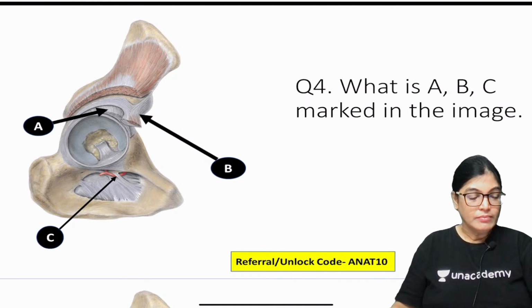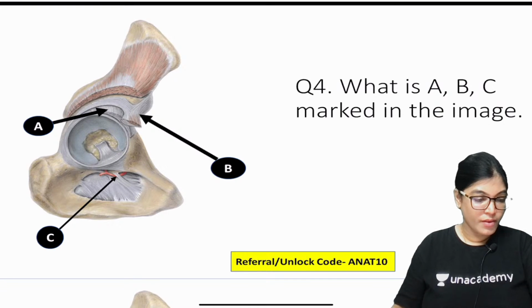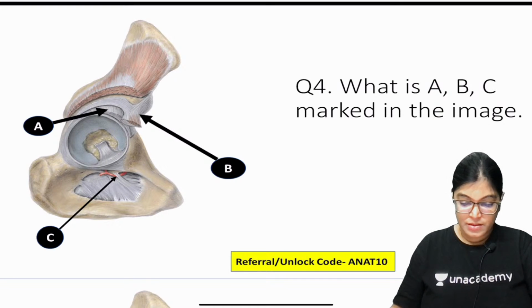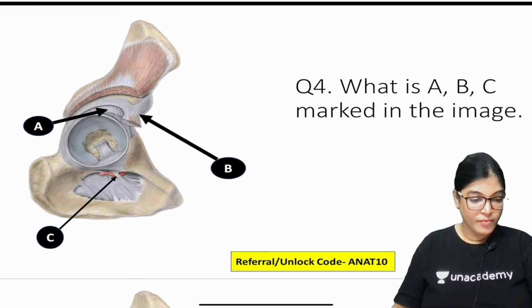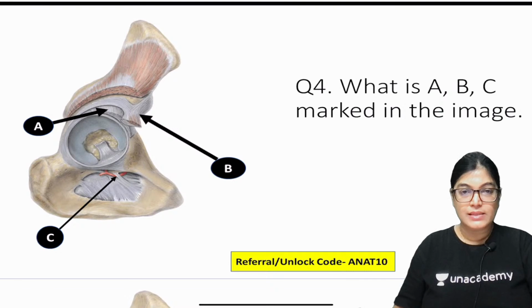Got it? So mark your answer, otherwise I will come up with the explanation. What is A, B, C in this image?